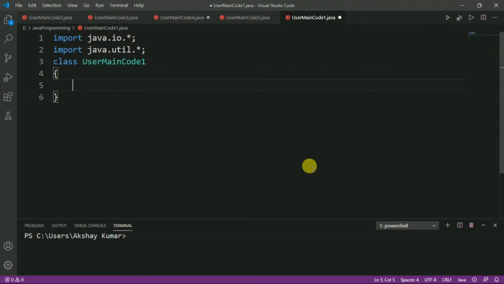Now, after that we will define the function. So, let us write public static int isMultiple, and here we will pass two formal arguments as input. So, let us write int input1 and int input2.